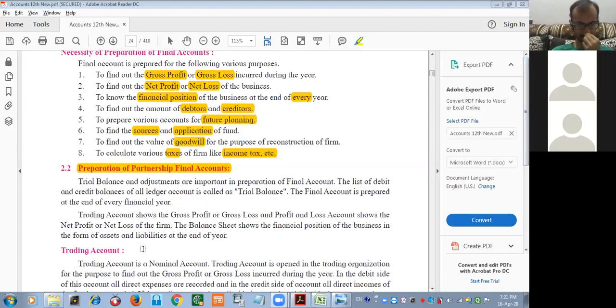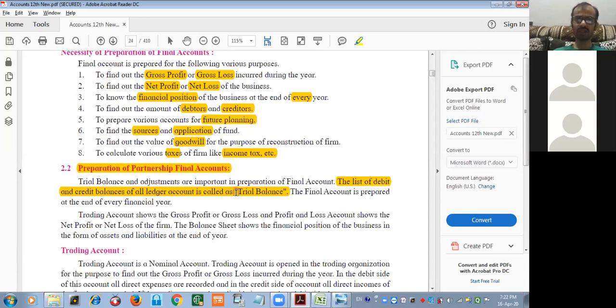Preparation of partnership final accounts. Trial balance and adjustments are important in preparation of final accounts. The list of debit and credit balances of all ledger accounts is called a trial balance. Already we have seen in 11th standard the summation of all ledger balances in the form of debit and credit. Even we have seen in 11th standard there are two types of trial balance. You remember that?